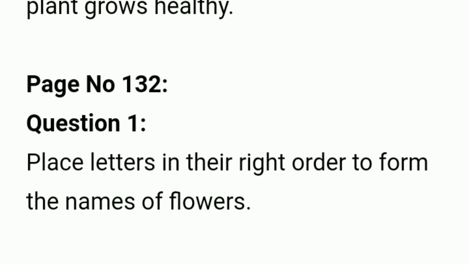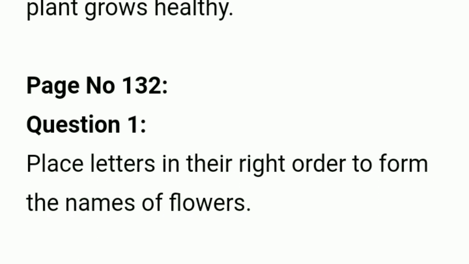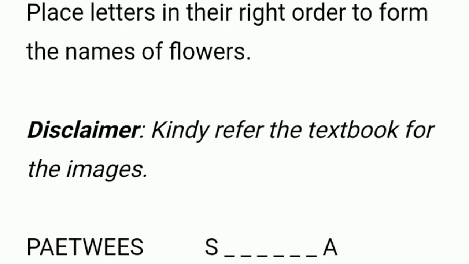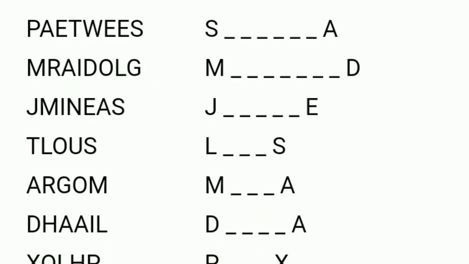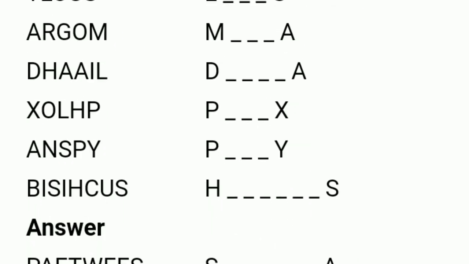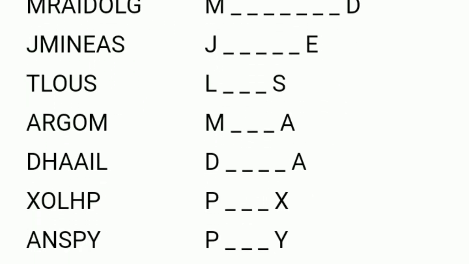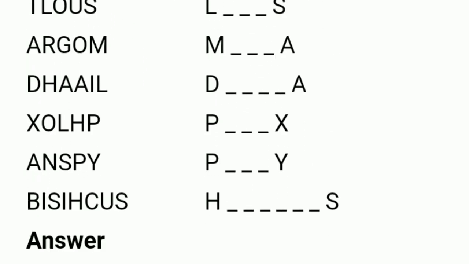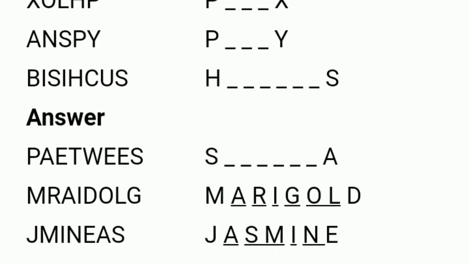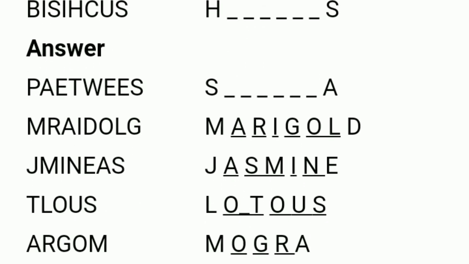Next textual activity, page number 132. Question number 1. Place letters in their right order to form the names of flowers. There are some jumbled words, so you have to write them properly. First one is sweet pea, SWEETPEA. Second one marigold. Third one jasmine.